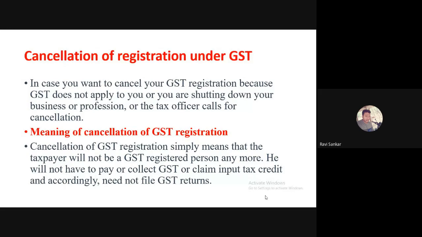Or the tax officer. Sometimes, due to different reasons, the GST officer, the tax officer, asks for an explanation of your business. So any one of these reasons can lead to the cancellation of your registration.